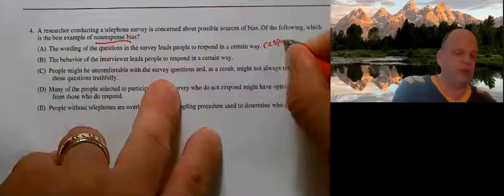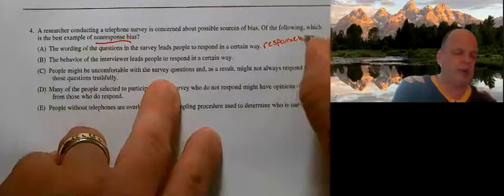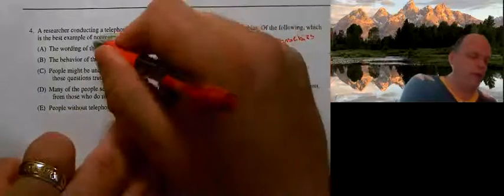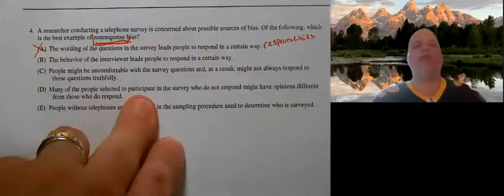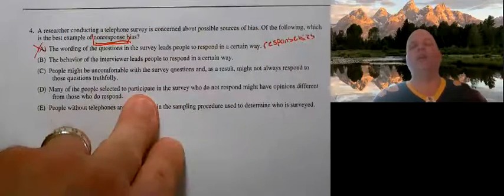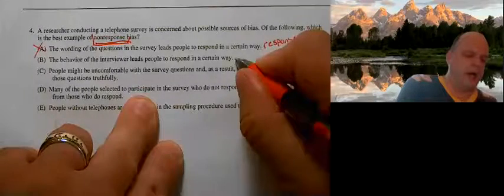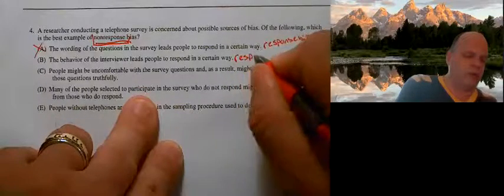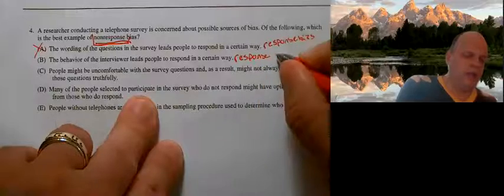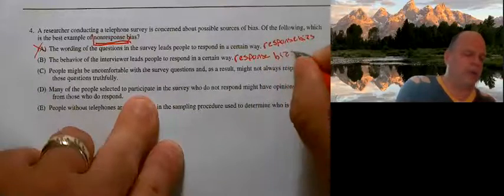A poorly worded question is a case of response bias, and we're looking for non-response, so that's wrong. The behavior of the interviewer leads people to respond in a certain way. This is also response bias. Maybe the interviewer was aggressive on some questions, etc.